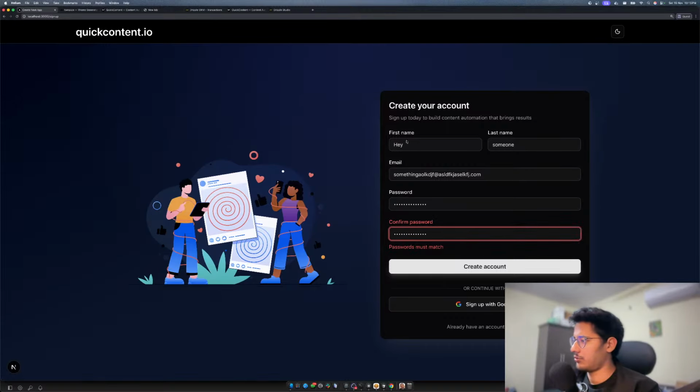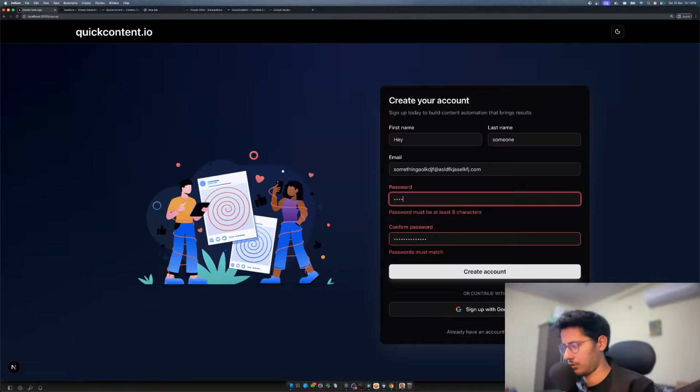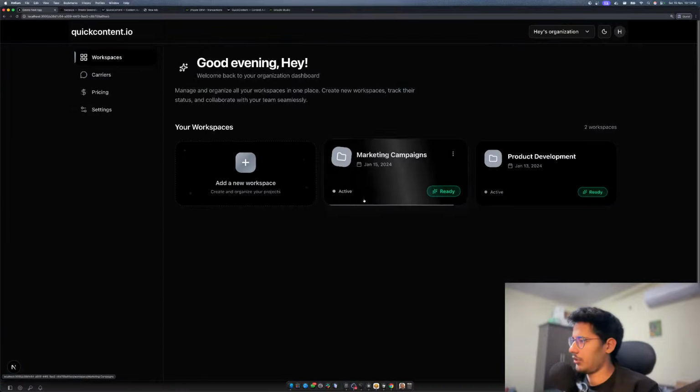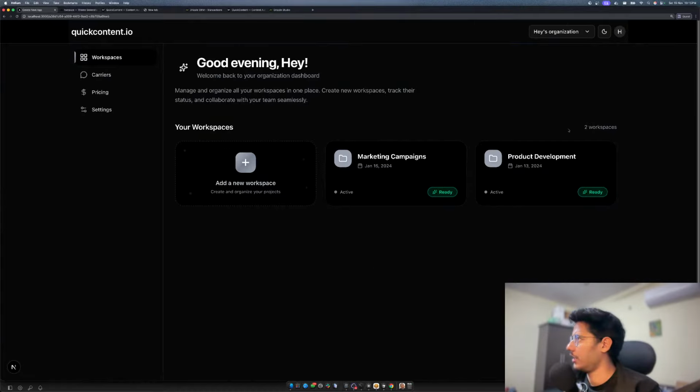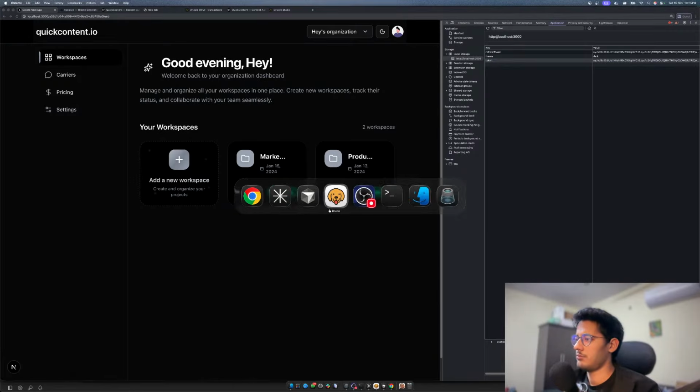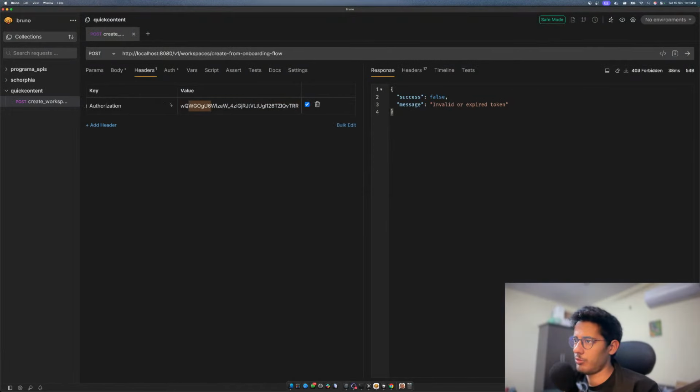Let's enter some password. Again, it's not matching. This is what I hate. Test. Yeah, we are here. We were able to sign up. And yeah, good. So we should have a token which should be valid now. I don't know why the validation of my token expired. That should not have happened, but we'll debug that later on. First, let's fully focus on creating a workspace.